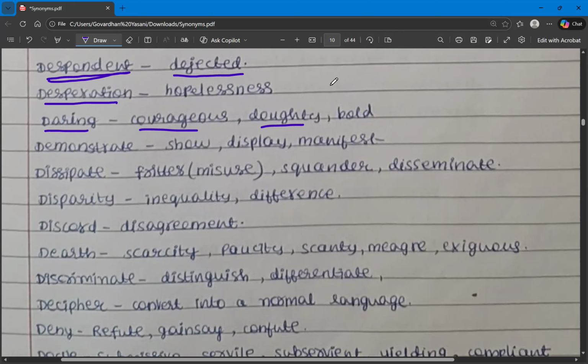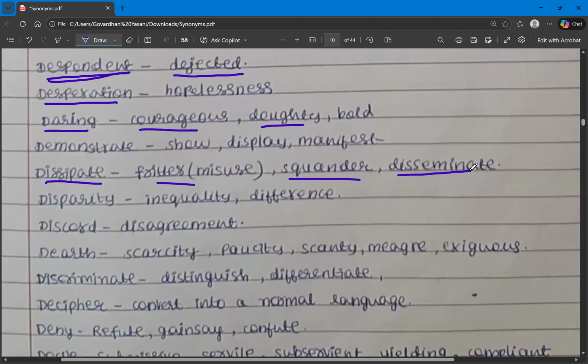And the next one is dissipate. Dissipate means squandering something, misusing something. So when you have so much money, you try to spend recklessly. That is the meaning of dissipate. Fritter, squander, disseminate. So these are the synonyms for the word dissipate.